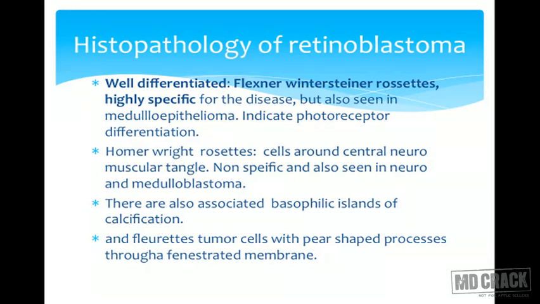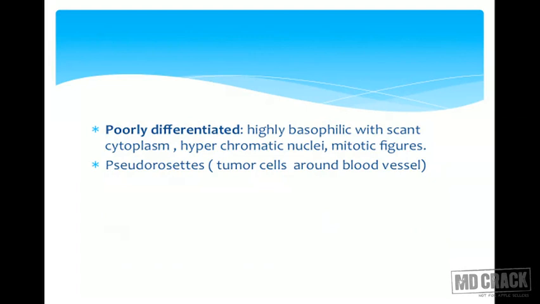Now this is highly specific for retinoblastoma, whereas the Homer-Wright rosettes are seen in other conditions also like medulloblastoma, and they are rather non-specific for retinoblastoma. So Flexner-Wintersteiner rosettes and florets by and large are the histopathology which are important for retinoblastoma. In case of a poorly differentiated tumor, like all the other cases, you have basophilic cytoplasm, mitotic figures, and you do not have the classical presence of these rosettes. Malignant cells surrounding the blood vessel form something called pseudo-rosettes, which are not a sign of differentiation. These need to be differentiated from the classical rosettes of Flexner-Wintersteiner.